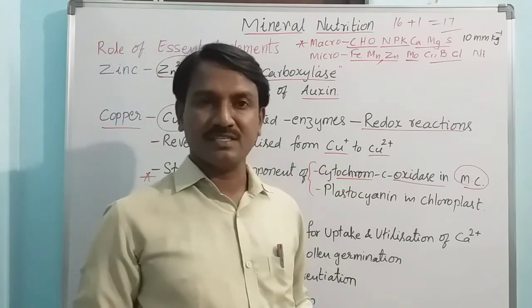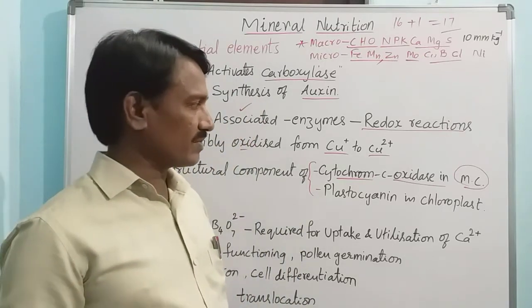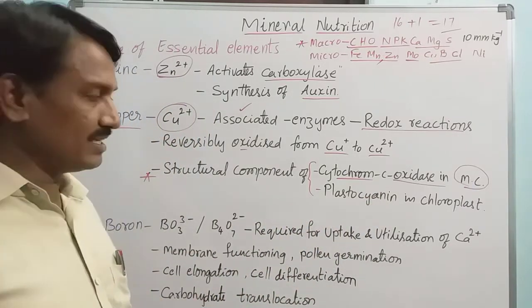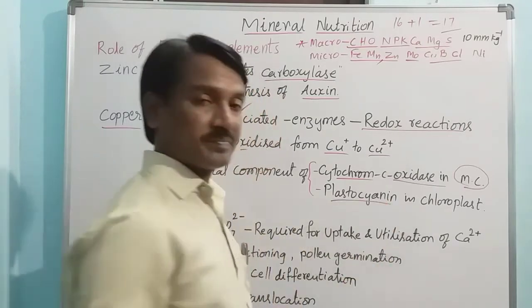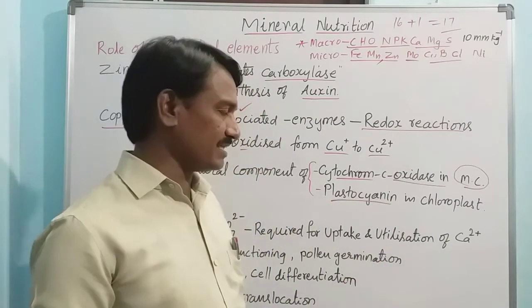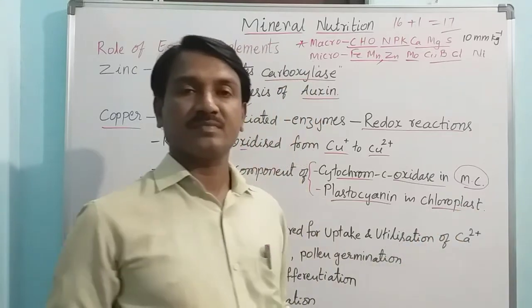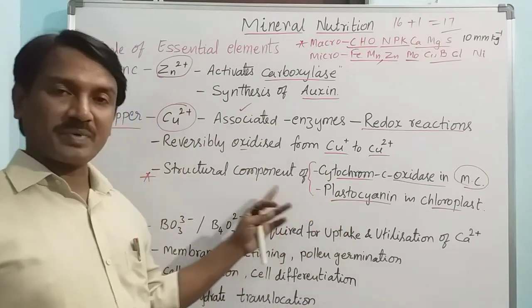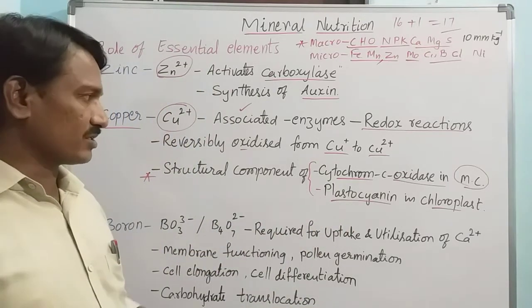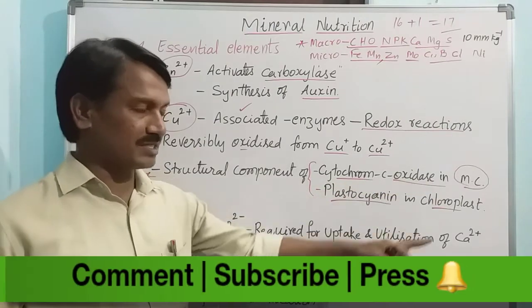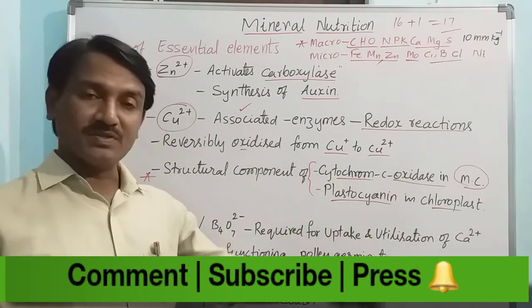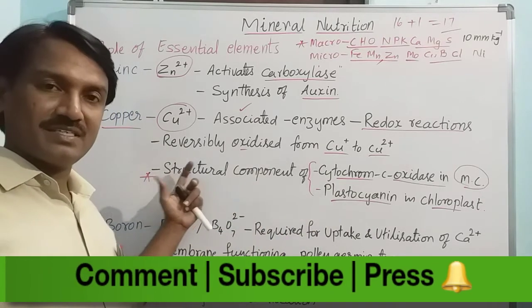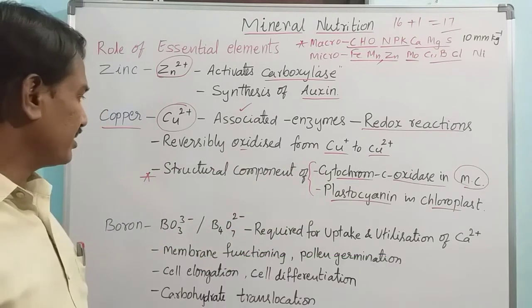Not only that, also plastocyanin, which is present in chloroplast. In these two, copper is a structural component, very important point.